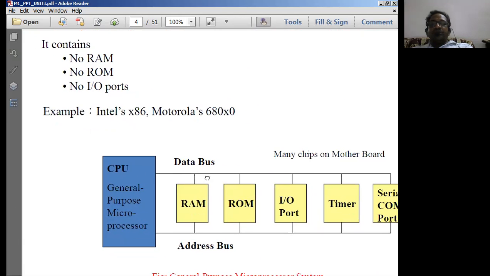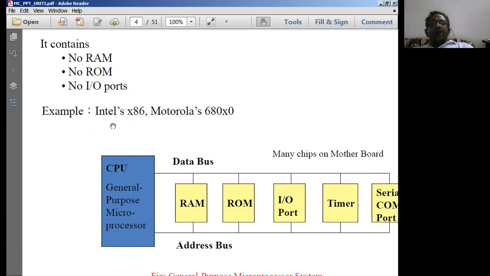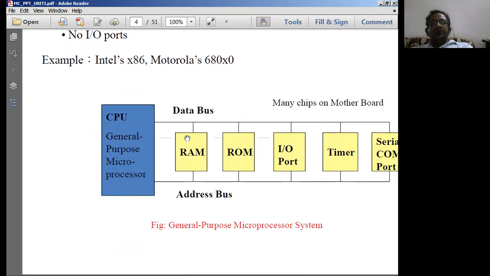What are the examples of such microprocessors? 8086, 80286, 80386, 80486, Pentium 2, 3, 4, and so on. All these are processors. And Motorola's 680 series are examples of microprocessor based subsystems.